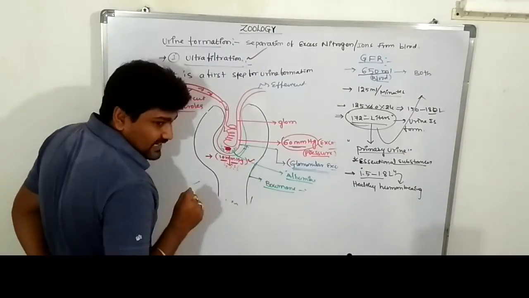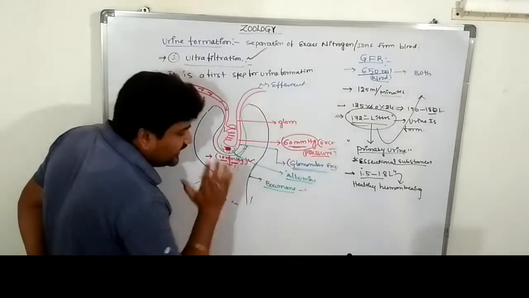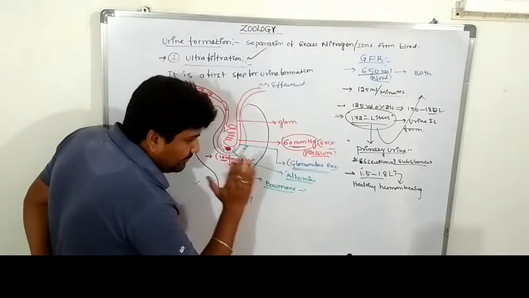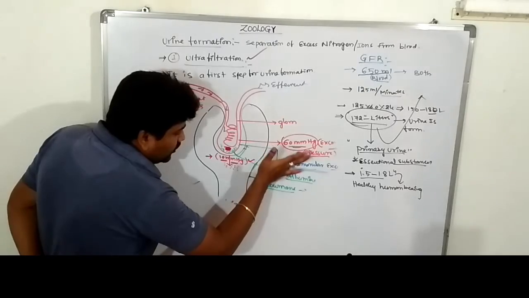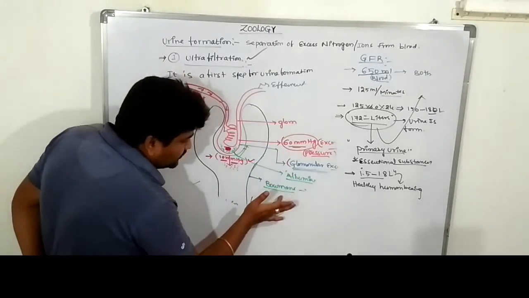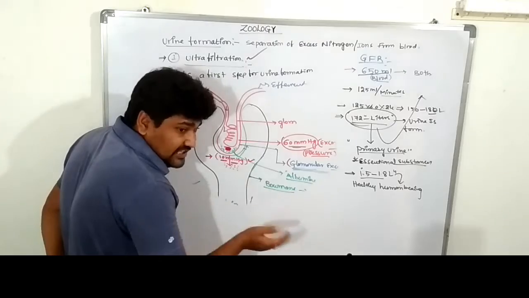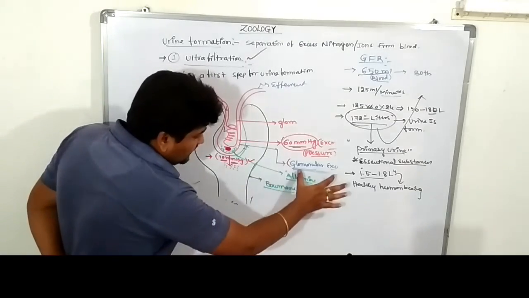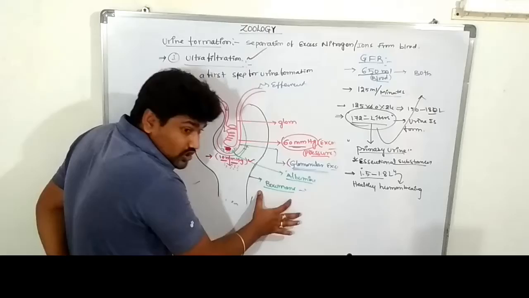The pressure increases to 60 mm of mercury. This pressure is opposed by the glomerulus and Bowman's capsule, exerting pressure against the blood pressure. So this is called the colloidal and hydrostatic pressure.